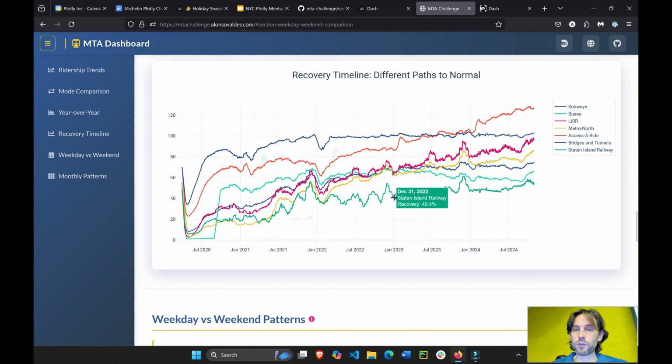The slowest ones to recover were the Staten Island Railway, which has yet to recover. Even nowadays, October 29, 2024, it sits around 50% of what it was in October of 2019 and the average of 2018, stuff like that. So really cool chart.